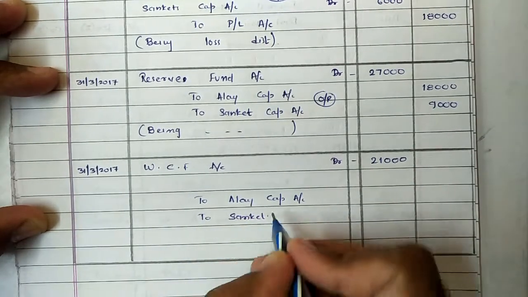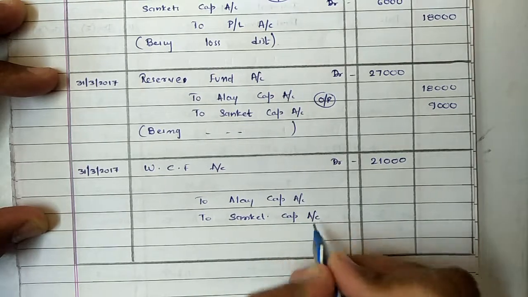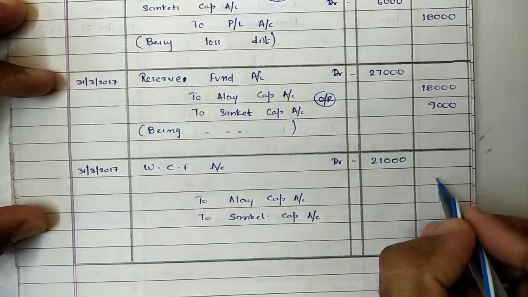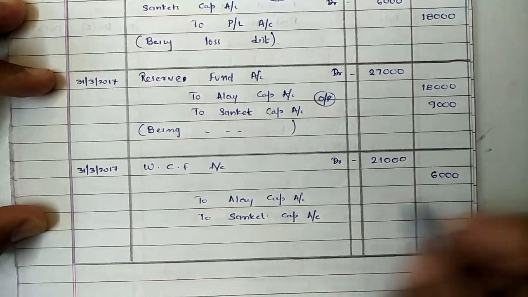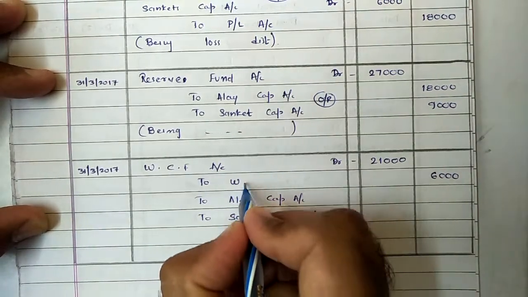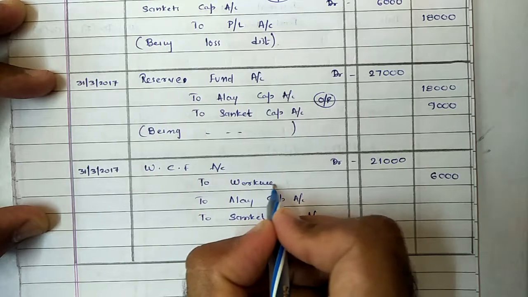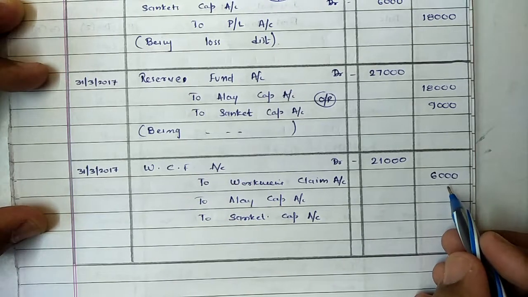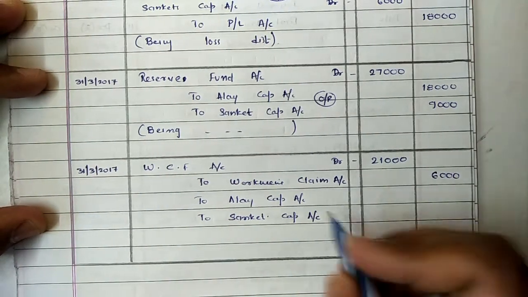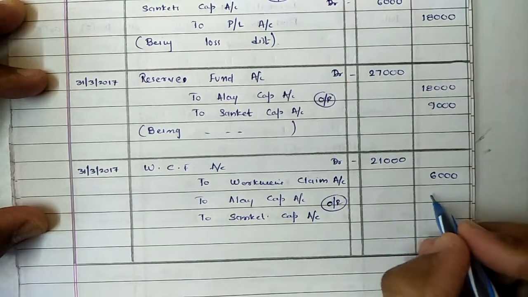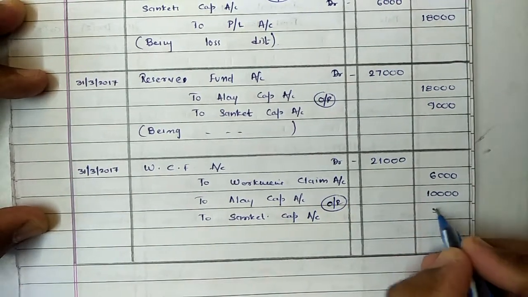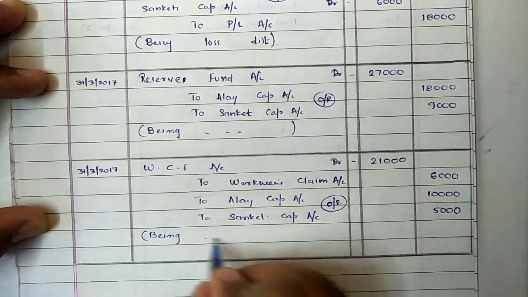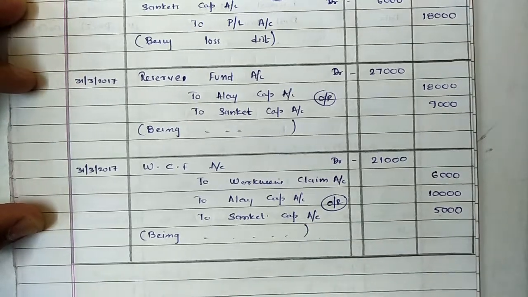But further in this question, in the additional information, they have provided that out of this 21,000 we were required to pay 6,000 to workers. That means out of 21,000, 6,000 is still our liability, and this 6,000 liability will be recorded in the balance sheet as workmen's claim. It's a confirmed liability. So if 6,000 out of 21,000 is payable to workers, the remaining 15,000 will be distributed between Alay and Sanket in their old ratio, that is 10,000 and 5,000. And again the narration can be written the same way, being balance of compensation reserve distributed among partners in their profit sharing ratio.